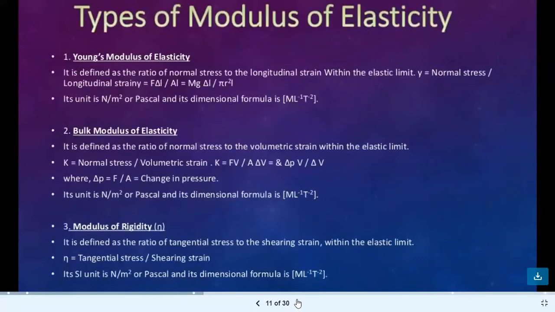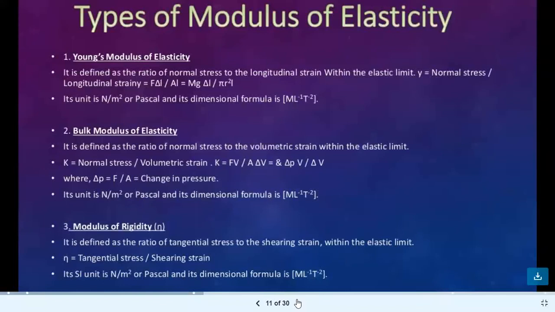Types of modulus of elasticity. There are three types of modulus of elasticity. Number one, Young modulus of elasticity. Number two, bulk modulus of elasticity. The third is modulus of rigidity. If I am talking about the Young modulus of elasticity, within the elastic limit up to which Hooke's law is applicable, the ratio of longitudinal stress to the longitudinal strain is known as Young modulus of elasticity. So the formula of Young modulus of elasticity can be given as longitudinal stress upon longitudinal strain.